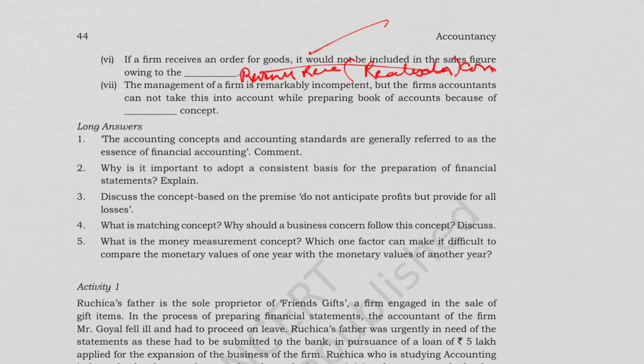Next one we have, the management of the firm is remarkably incompetent, but the firm accountants cannot take this into account while preparing the books of accounts because of money measurement concept. Why? Because only the transactions which are measurable in monetary terms are recorded, and management incompetence cannot be measured in money, so basically it is not recorded in books of accounts.